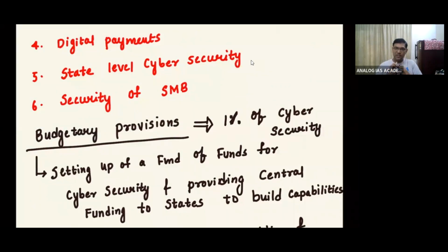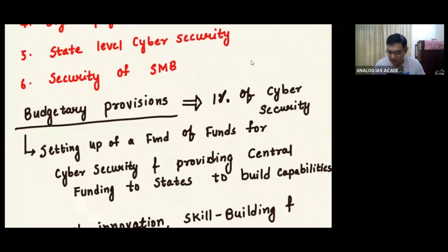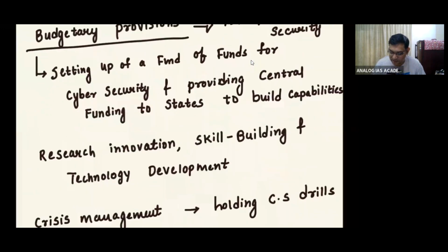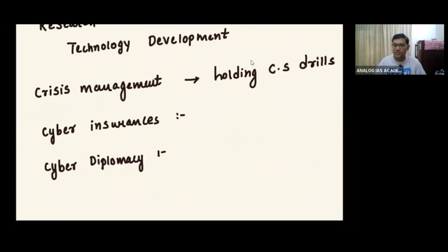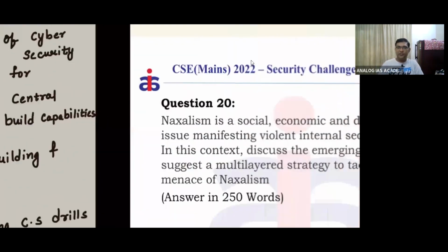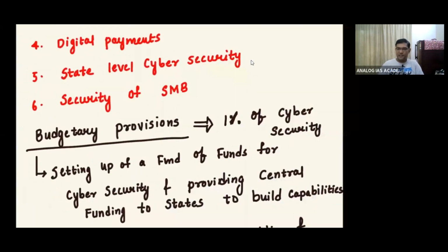Mostly, what this report also talks about is the national security strategy budget provisions, that is 1% of your budget has to go for cyber security, setting up of funds for cyber security, providing central funding to the states for building capacity, then research, innovation, skill development, etc., crisis management, holding drills, etc., cyber insurance, then also cyber diplomacy. So these are the things that we need to discuss about cyber security.